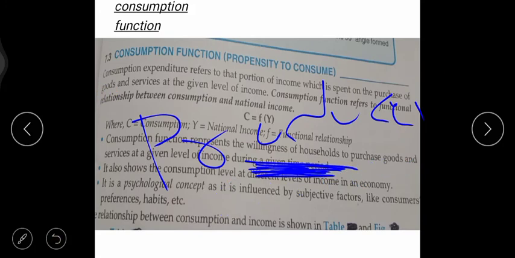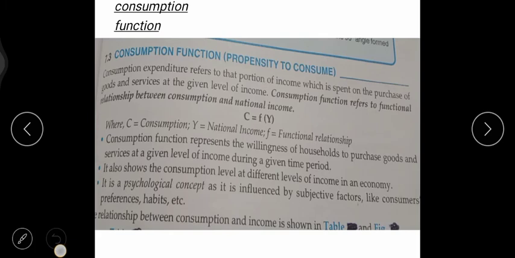This is the first point. See, I am using simple language so that you can understand the concept. This is a conceptual study because indirect or direct questions have been asked, so you must understand the concept. Consumption function represents the willingness of households to purchase goods and services at a given level of income during a given time period.